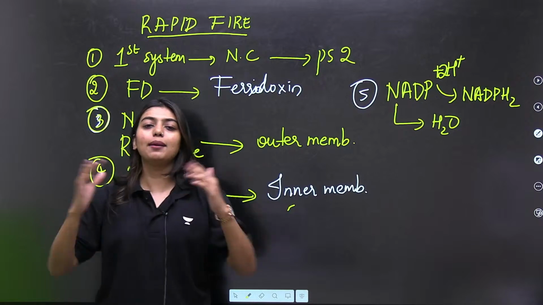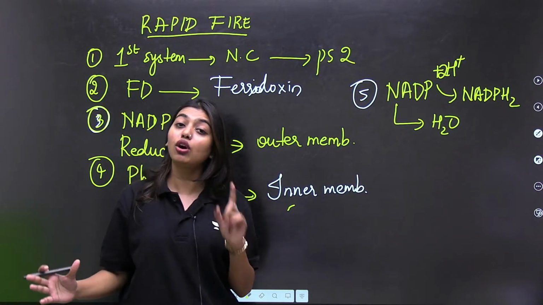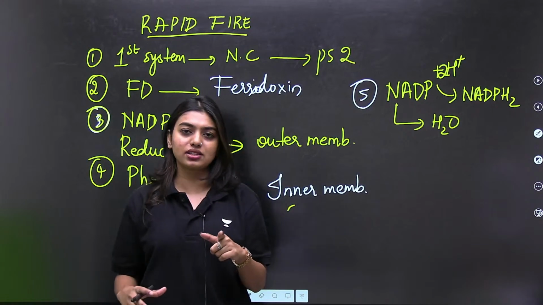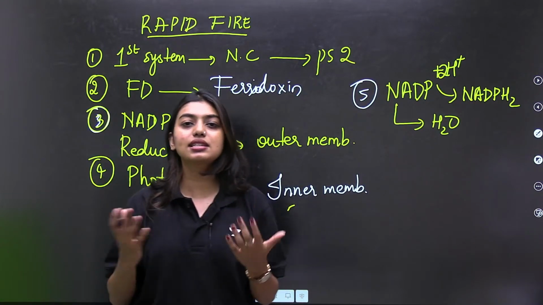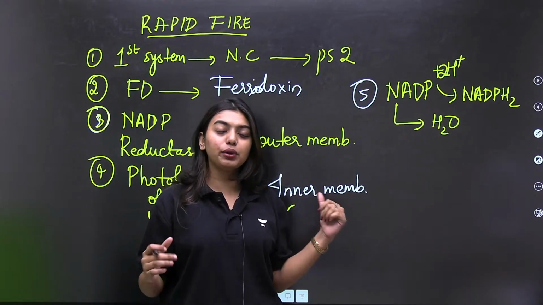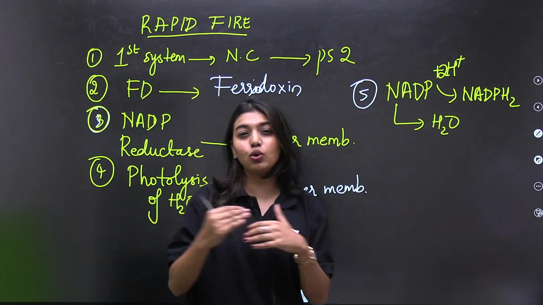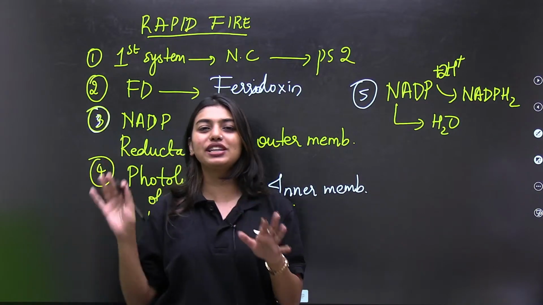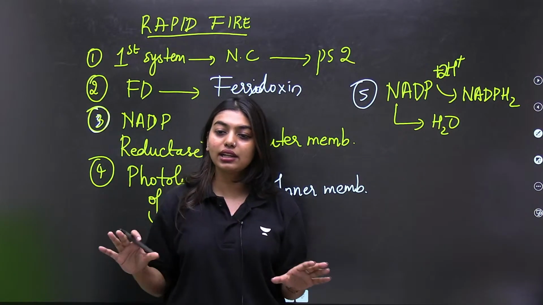So I hope this concept is completely clear. Cyclic and non-cyclic. Okay, students. Once this chapter gets over, do not forget we have an MCQ round where I will be evaluating you and checking your progress. So be always active, be regular to the class so that we can have such an amazing session. I want all of you to go back, check the video, write the notes, okay? Because this is very, very important. Once this concept is clear, the whole chapter is easy. That is why all of you were crying about photosynthesis in higher plants, because of these concepts. Now the concepts are clear. The only job for you is to make the notes.